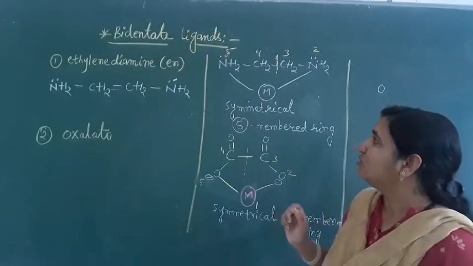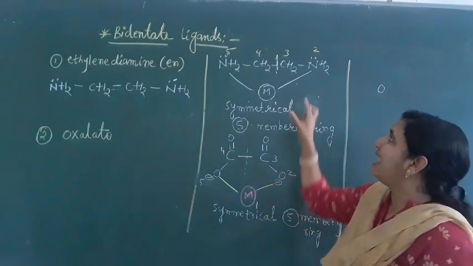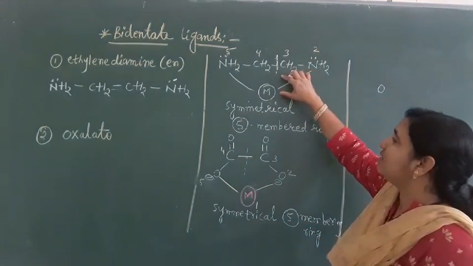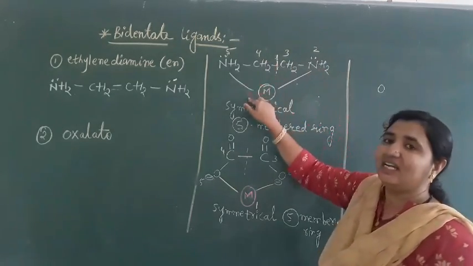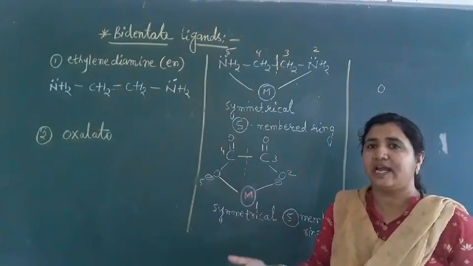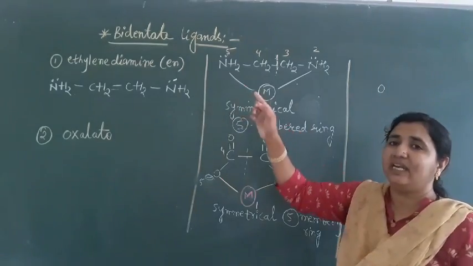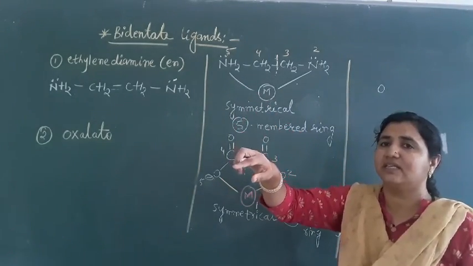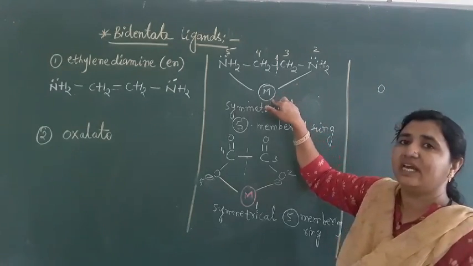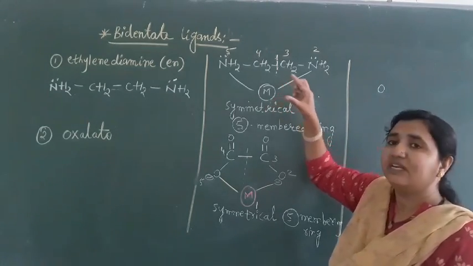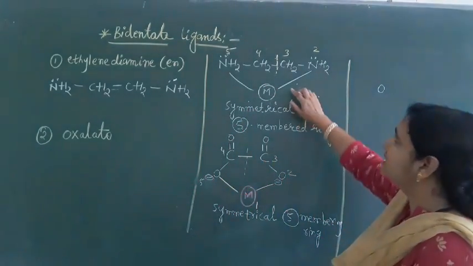A ring here. So the bidentate or polydentate ligands, in which the atoms attach themselves to the central atom in such a way that they form a ring, are called chelating ligands. What are they called? Chelating ligands. So this ethylene diamine is also called a chelating ligand, because it forms a ring here. When they form a ring, this compound is very stable because of the formation of this ring.